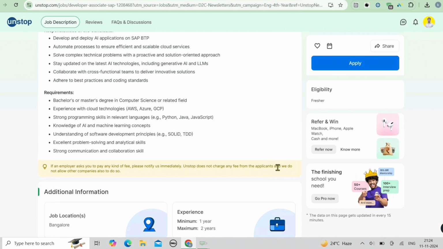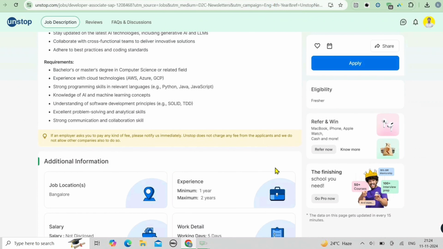So why is this role exactly perfect? This role is perfect for someone who is passionate about AI and cloud computing. SAP is at the forefront of these technologies, and working here gives you a chance to grow professionally while contributing to groundbreaking projects. The environment is dynamic and you will be solving real-world problems with cutting-edge solutions.